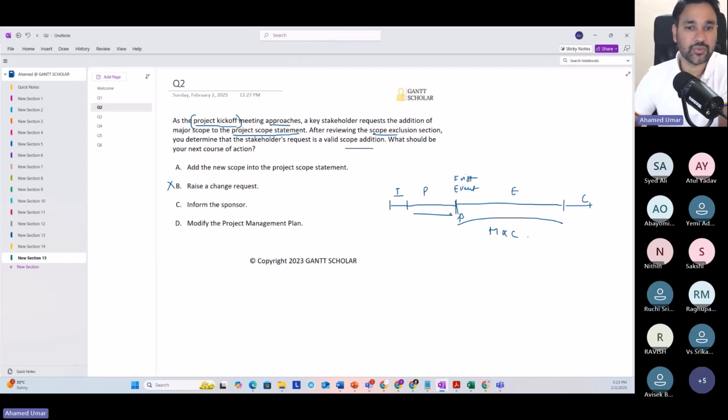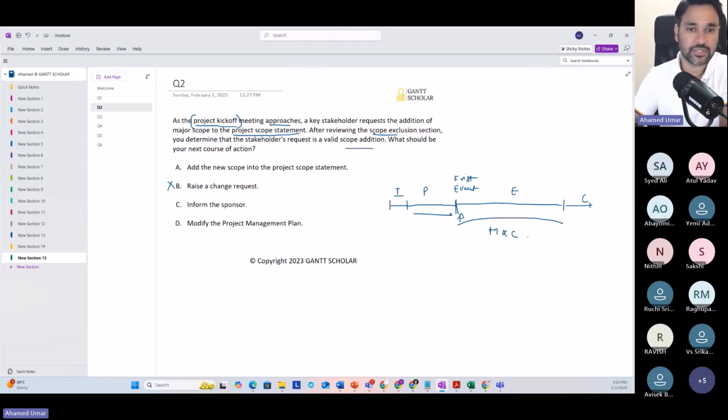To optimize the schedule, you will do some resource changes, allocation changes. So you would be doing so many things. Because you identified a new risk, you would have added more contingency reserve. You cannot keep on informing all these things to the sponsor. That is not needed during planning.